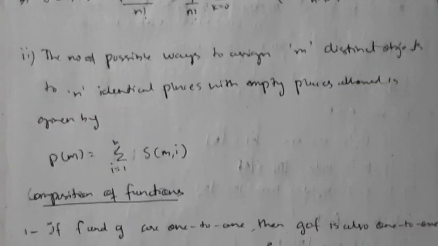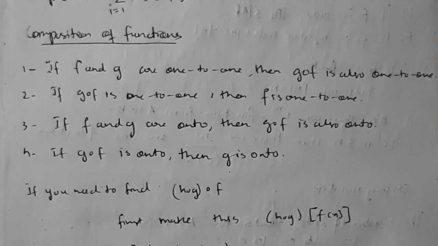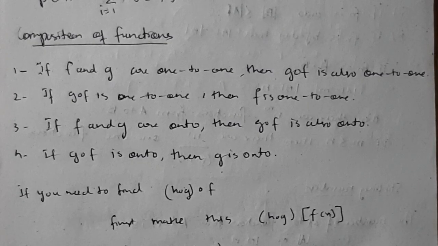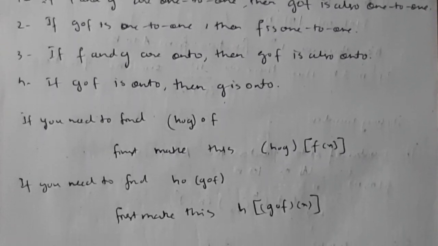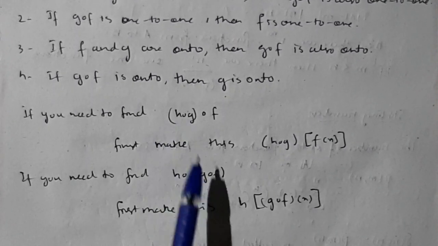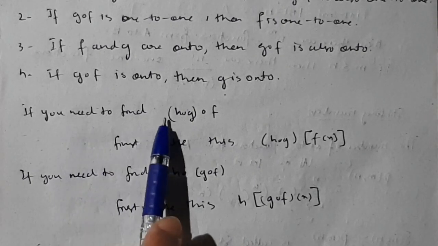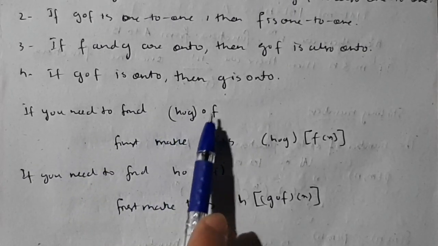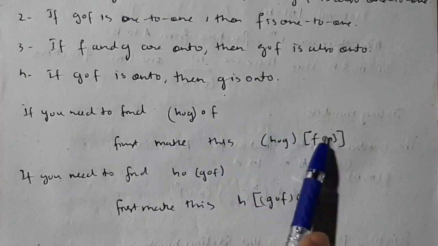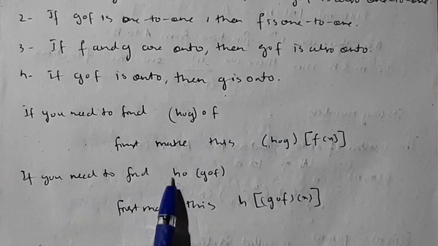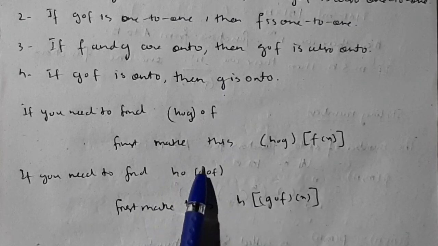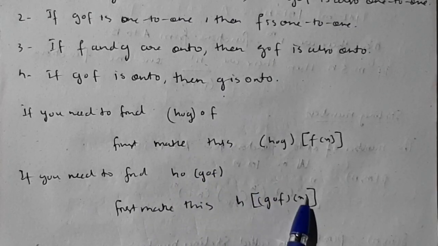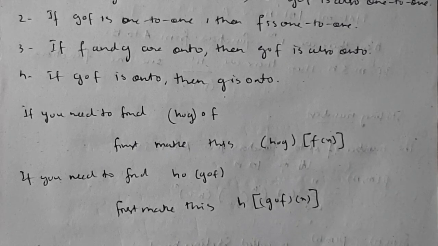Okay, and coming to composition of functions, there are some 4 things you need to keep in mind, that you can remember and understand by yourself. If you need to find h of g of f, sometimes they will ask you to prove this is equal to this. First you have to find this one, h of g of f. What you need to do first, write h of g like this only and write f of x. Okay, then proceed. If you need to find h of g of f, then keep h like that only, and first expand the bracket here. Okay, g of f of x. In that way you need to proceed.